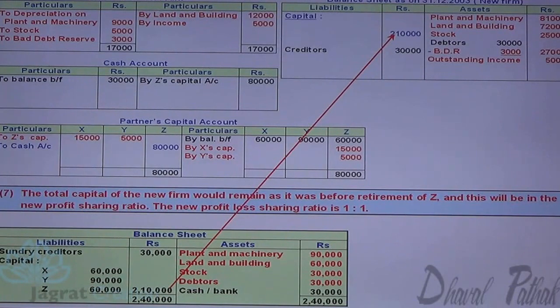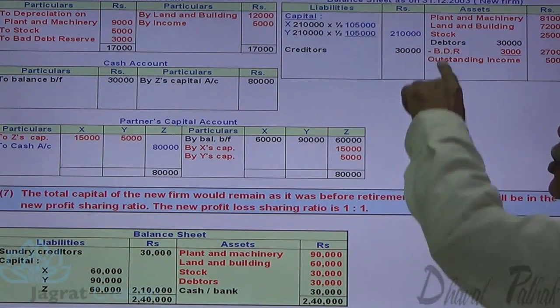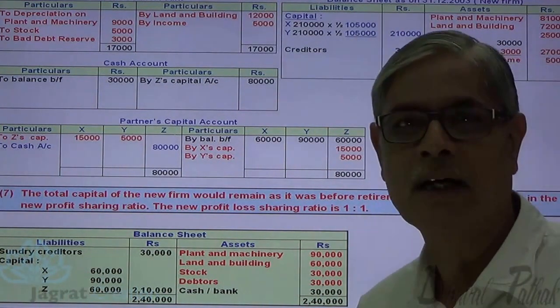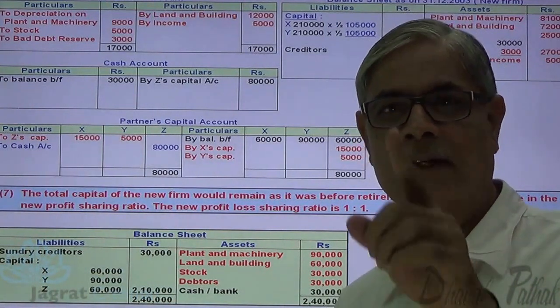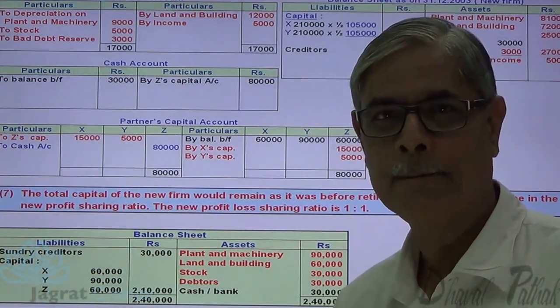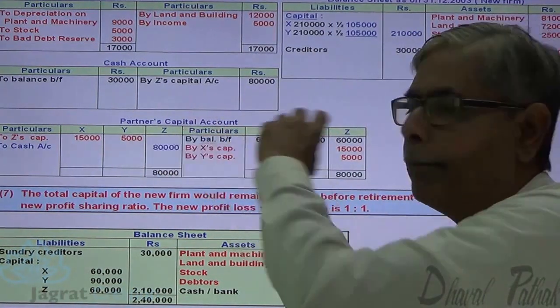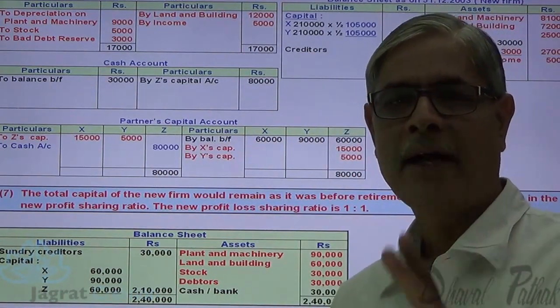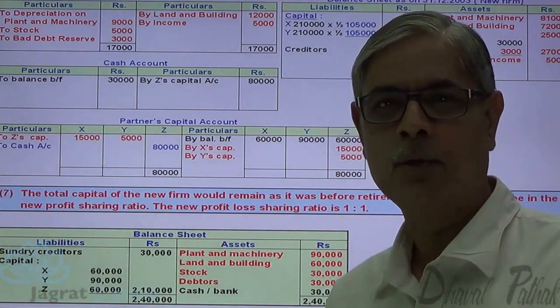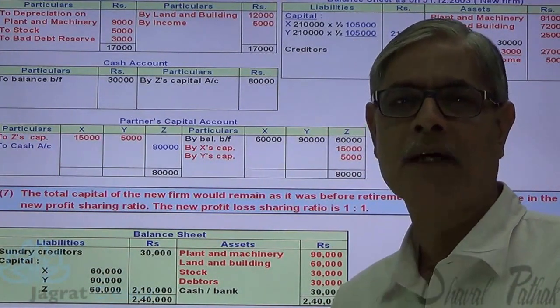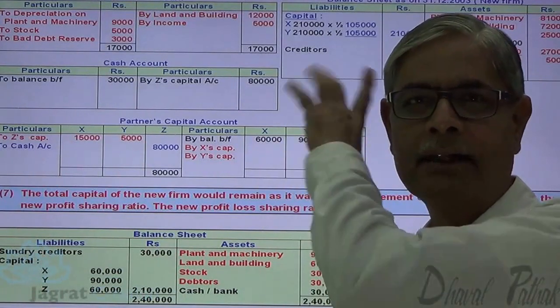So here, total capital 2,10,000 is to be maintained in the new profit sharing ratio. So 2,10,000 into 1/2 gives 1,05,000 as the capital required to be maintained. That required capital will be compared with the existing capital, and on comparison we shall find out the amount to be brought by each partner to maintain this much capital.